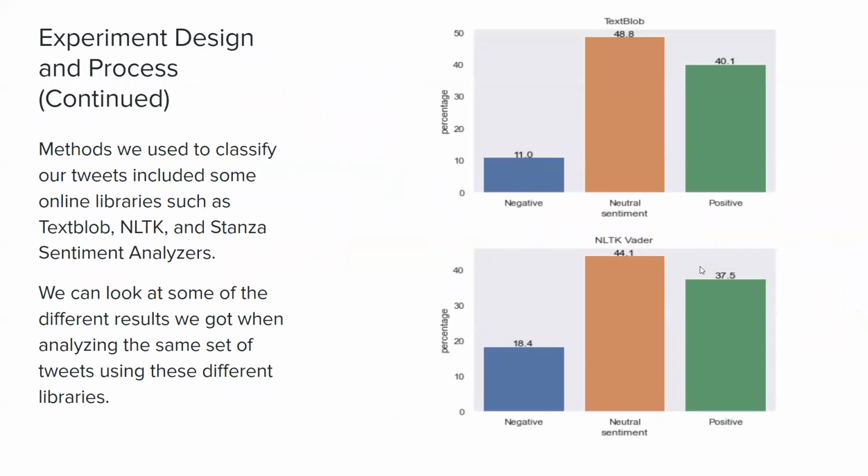Next, we used 3 different online libraries to classify our tweets from both our data sets. We used TextBlob, NLTK Vader, and the Stanza Sentiment Analyzer. If we look at the charts on the right-hand portion of this slide, we can see our sentiment results for both TextBlob and NLTK on the Kaggle data set. As we can see, the results for these two methods were fairly similar, with over 80% of the tweets falling into the neutral or positive categories according to our classifiers.